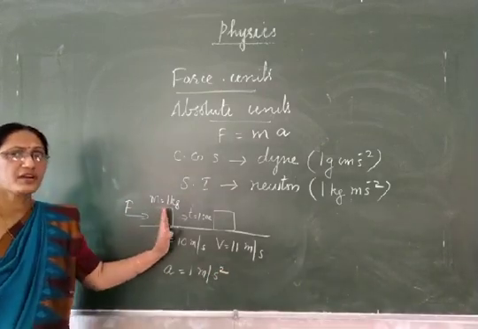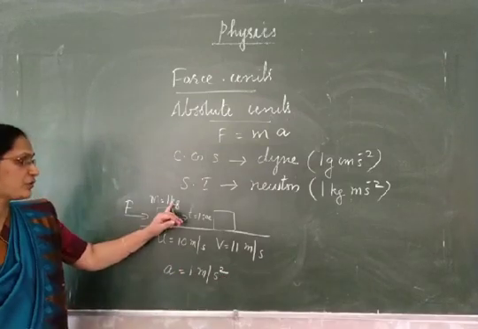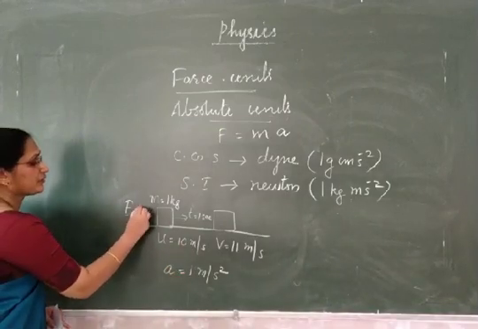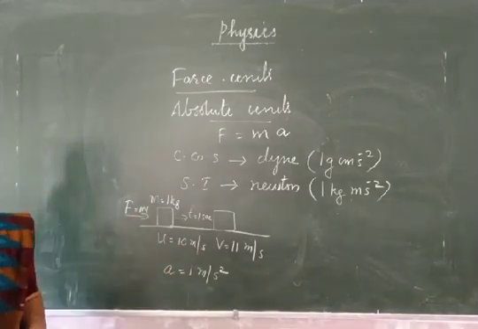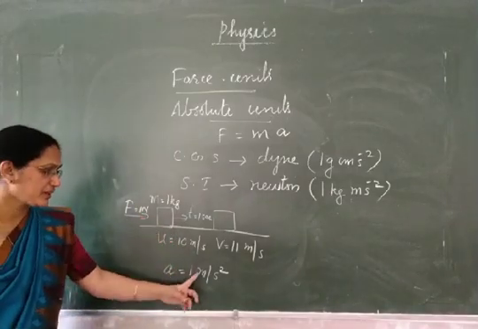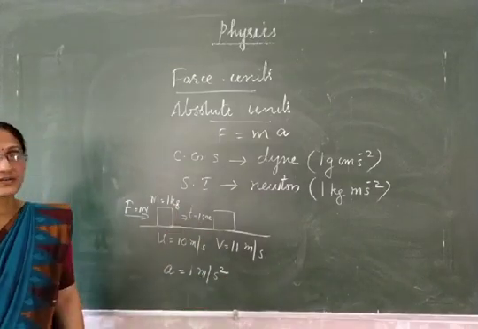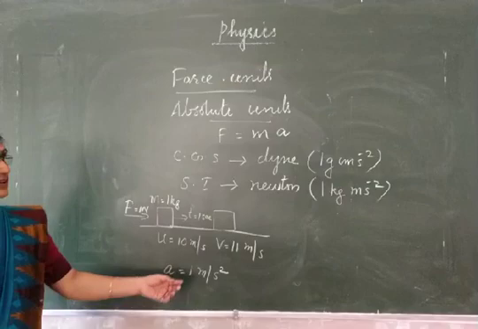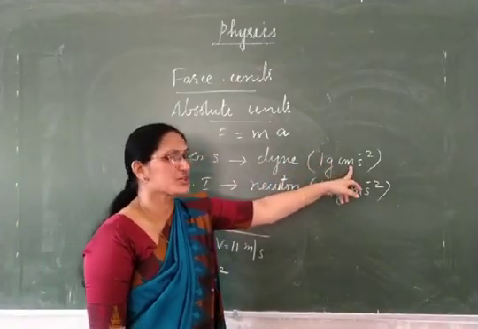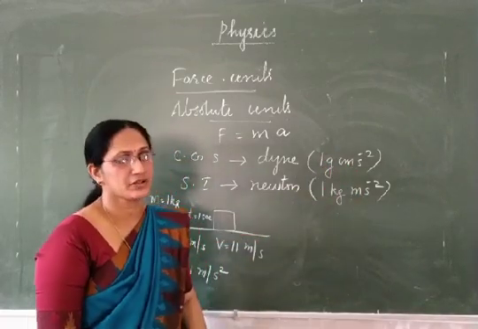So this body has an acceleration of 1 meter per second square and mass of the body is 1 kilogram. In such a case, the force exerted on the body is defined as 1 Newton. So the definition of 1 Newton is, it is the force which can bring an acceleration of 1 meter per second square on a body of mass 1 kilogram. Similarly, definition of dyne is, it is the force which can bring an acceleration of 1 centimeter per second square on a body of mass 1 gram.